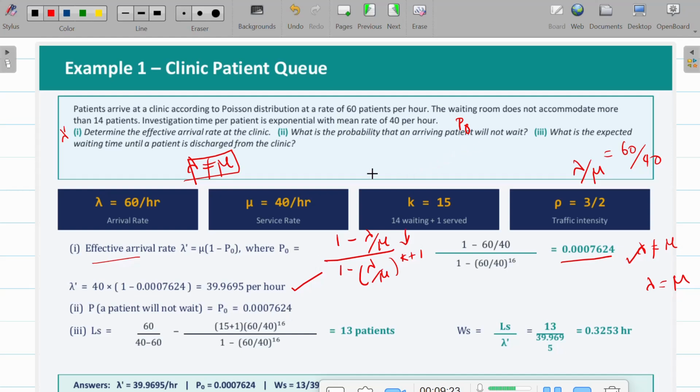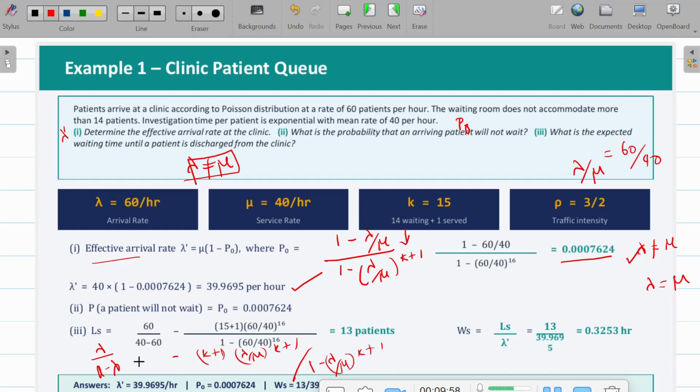And what is the expected waiting time until a patient is discharged from the clinic? Discharged from the entire system, that is Ls. So the formula is lambda by mu minus lambda, minus k plus 1 times lambda by mu the whole power k plus 1, upon 1 minus lambda by mu the whole power k plus 1.